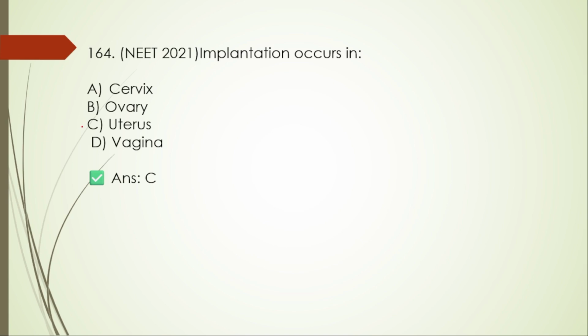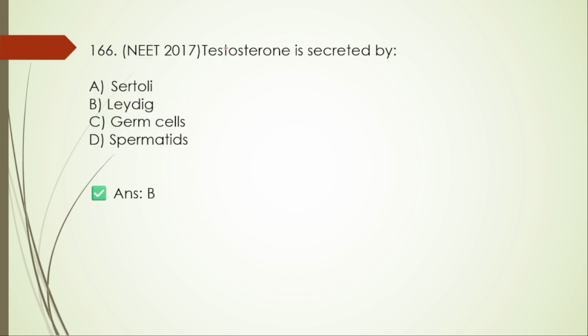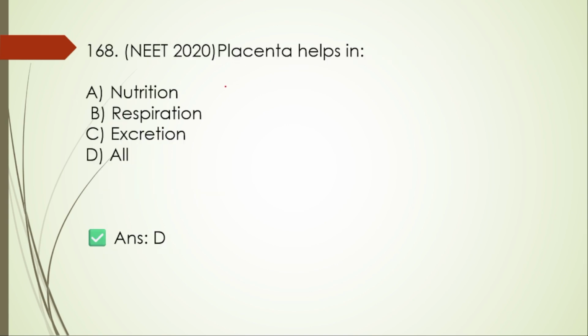Implantation occurs in uterus. Capacitation occurs in female tract. Testosterone is secreted by Leydig cells. Zona pellucida surrounds ovum. Placenta helps in nutrition, respiration, excretion. So we will go with the option D.